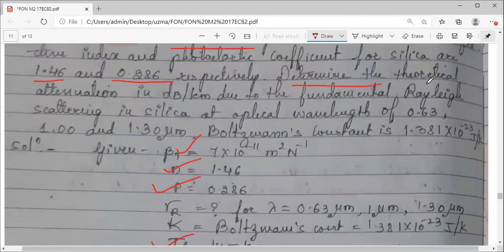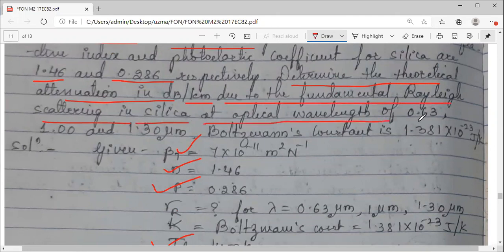Both are given. Determine the theoretical attenuation in dB per kilometer due to the fundamental Rayleigh scattering in silica at the wavelengths of 0.63, 1 and 1.3 micrometers. All 3 are in micrometers. So for these 3 lambda values, we have to find attenuation. And the Boltzmann constant is given here.